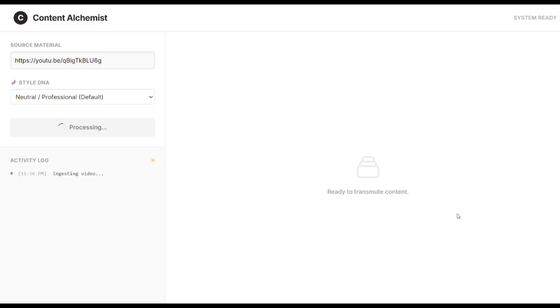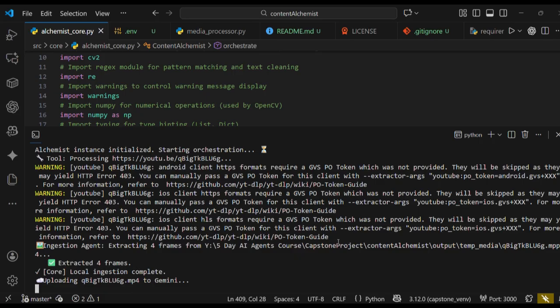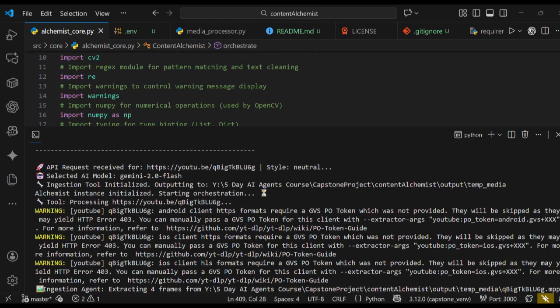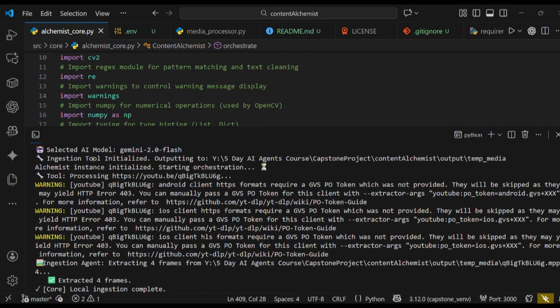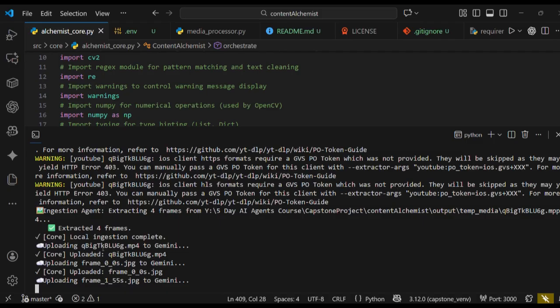So currently the tool is processing, and let me switch to the Alchemist code base. You can clearly see that the API request has been received. The selected AI model is written as Gemini 2.0 Flash. The ingestion tool is initialized. 4 keyframes have been extracted, and the .mp4, which is our YouTube video, has been sent to Gemini.